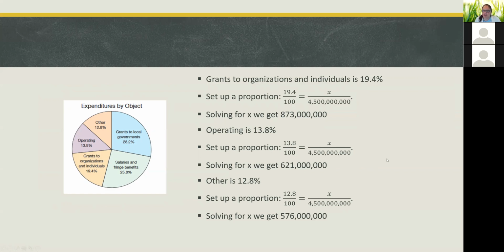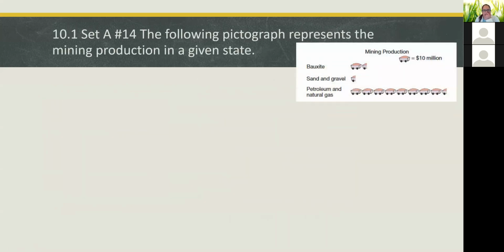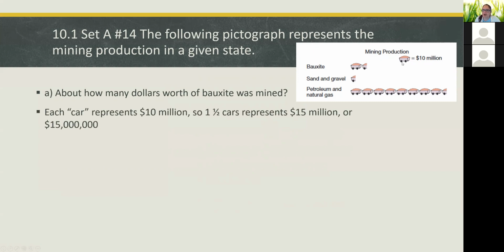Did anybody have any questions so far about anything? Okay, next we're going to look at a pictograph. So we're given this graph. You know that each mining car stands for $10 million. About how many dollars worth of bauxite was mined? We know that it's more than 10 million. Okay, each car represents 10 million. So if we have 1.5 cars, we get $15 million.